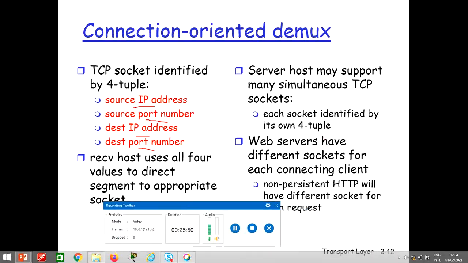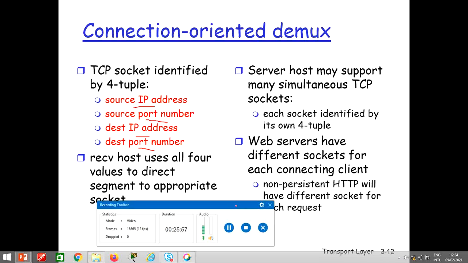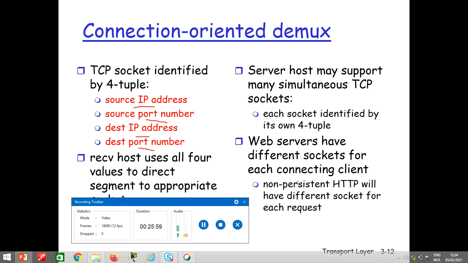Alright, web servers have different sockets for connecting to each client. Non-persistent HTTP has different sockets for each request.